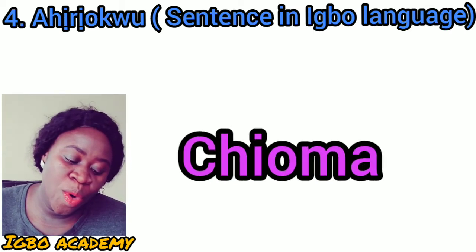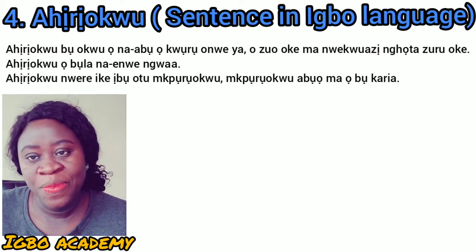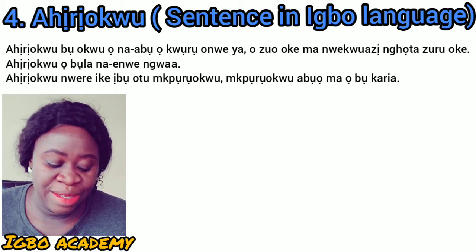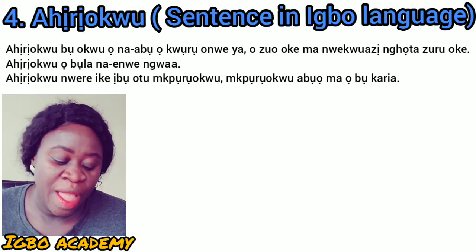Ahịrịokwu bụ okwu ọ na-abụ ọkwụrụ onwe ya ozuo oke ma nwekwazi nghọta zuru oke. So a sentence is a word that when it stays on its own it has a meaning.